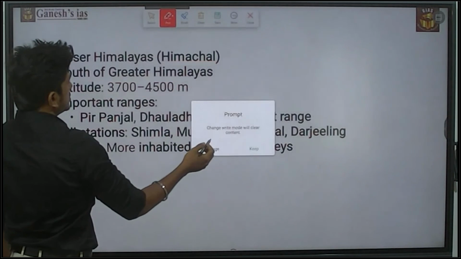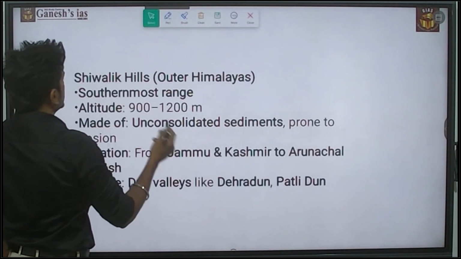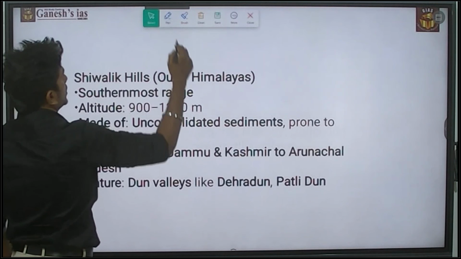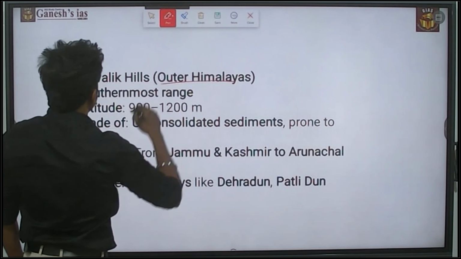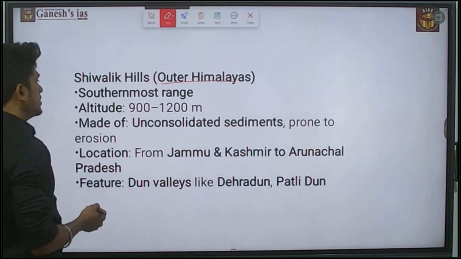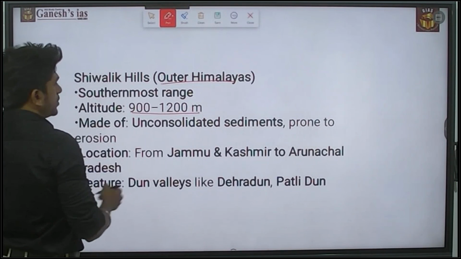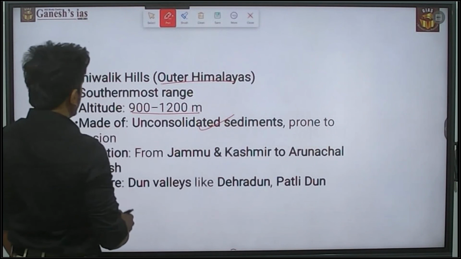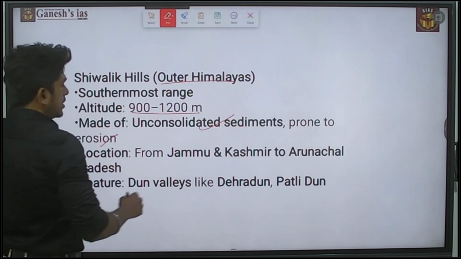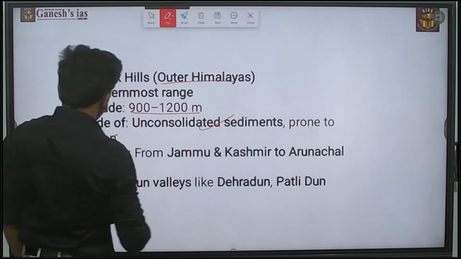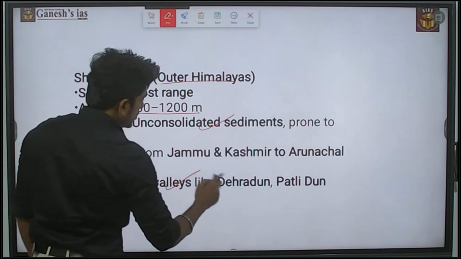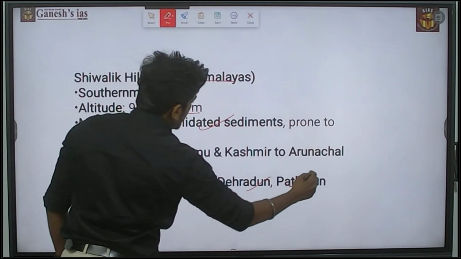And the last is the Shivalik, or the Outer Himalaya. It is the southernmost range. The altitude is 900 to 1,200 meters, made up of unconsolidated sediments prone to erosion. It extends from Jammu and Kashmir to Arunachal Pradesh. Features are dune formations, Dehradun and Patli Dun.